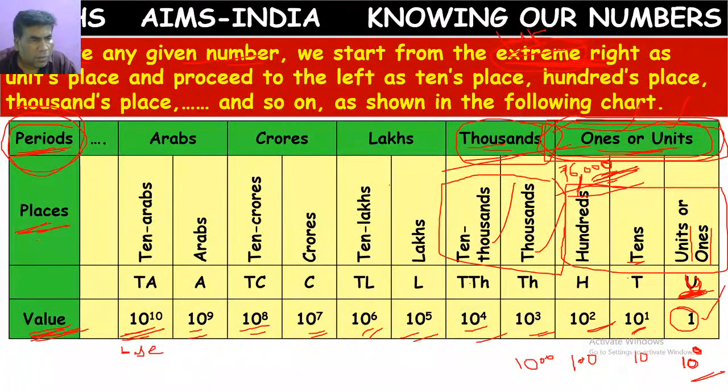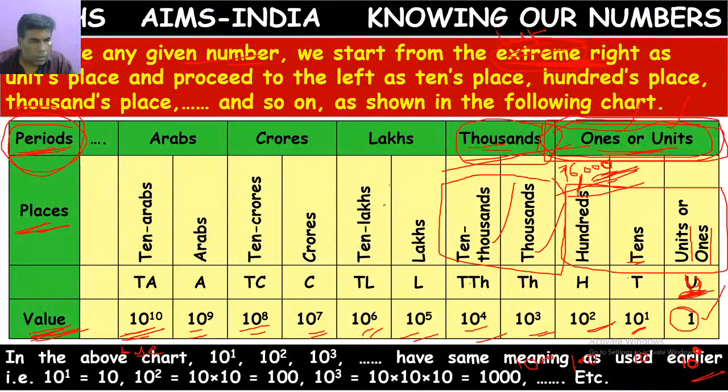Okay, like this, we have place values and periods. So next, in the above chart we observe 10 power 1, 10 square, 10 cube, 10 power 4, 10 power 5. We know the values already. 10 power 1 means 10. 10 square means 10 into 10, 100. 10 cube means 10 into 10 into 10, 1000. Like that we have place values.